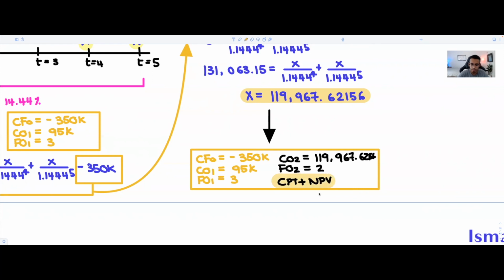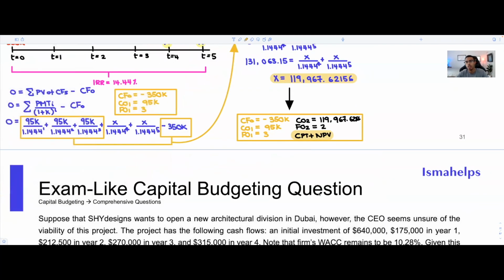Okay, so what we're going to do now together is make sure that we have all these inputs. So we're going to go to CF0, it's minus 250K, CO1 95K, FO1 is equal to 3, CO2 is equal to 119,967.62156. Yep, FO2 is equal to 2. So we have all the good inputs. Then you go to NPV.